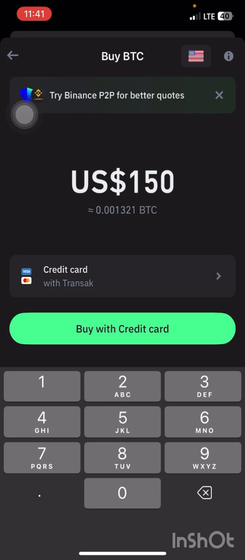Now you will see that when you use $150 to buy Bitcoin on Trust Wallet, you'll be getting 0.001321 Bitcoin. So this is exactly what we're going to do. To know how much this 0.001321 Bitcoin would give us, we will need to go to the market where we will sell it. Now there are two ways we can sell. You can sell on the spot market, or you can sell on the P2P market. Now let me show you exactly what I mean.